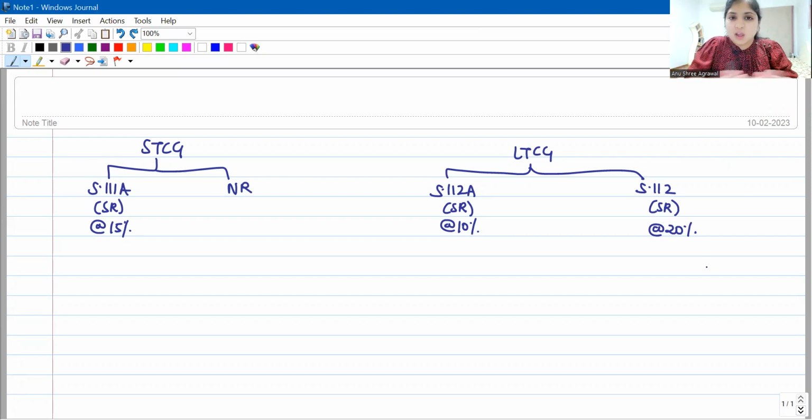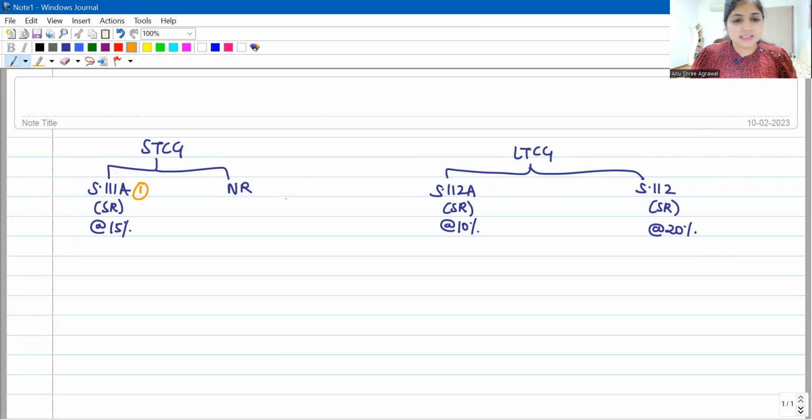So this is how your capital gains are. I hope you're noticing that STCG may be normal rate sometimes, but LTCG will never be normal rate income. It will either be section 112A LTCG or it will be section 112 LTCG. For STCG, you first see if it fits under section 111A.